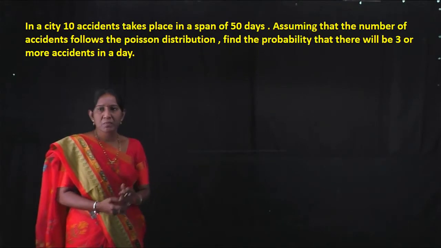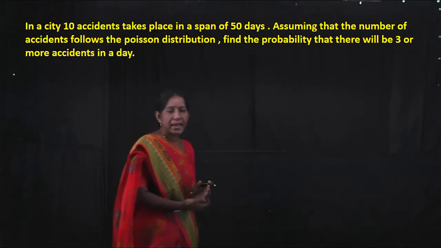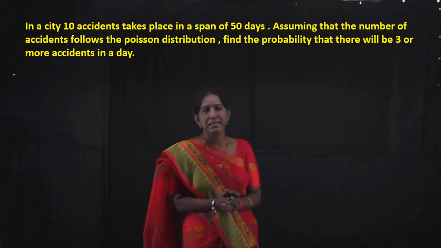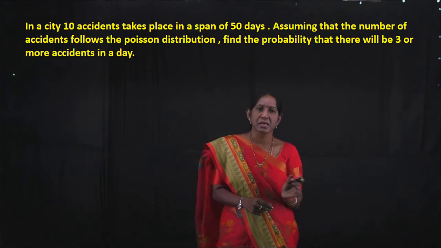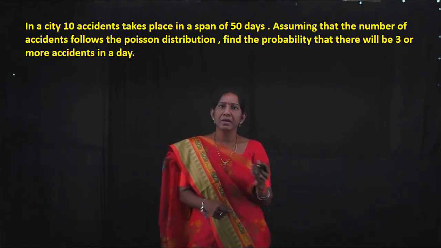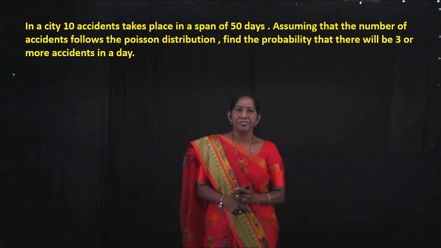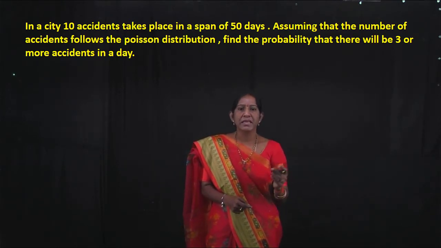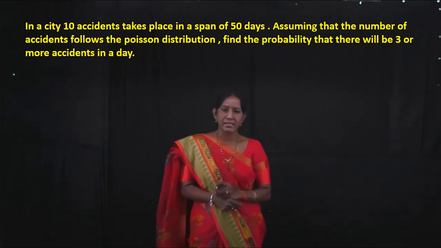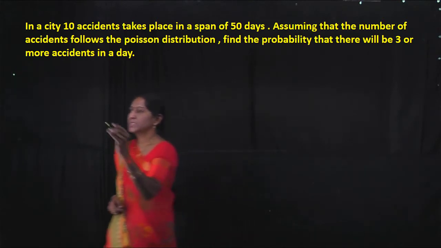See the given problem. In a city, 10 accidents take place in a span of 50 days. Assuming that the number of accidents follows the Poisson distribution, find the probability that there will be 3 or more accidents in a day. See the solution of this.